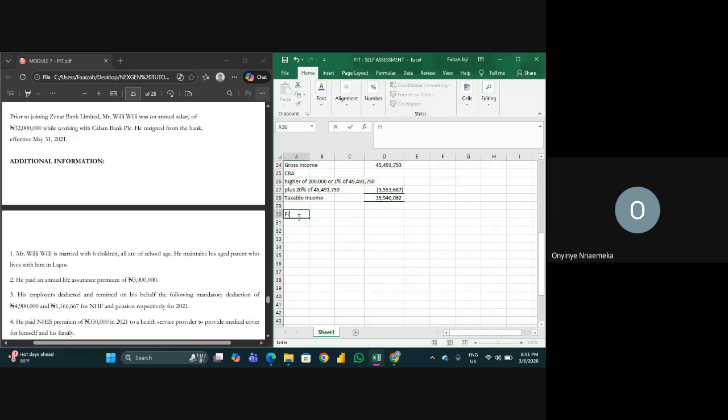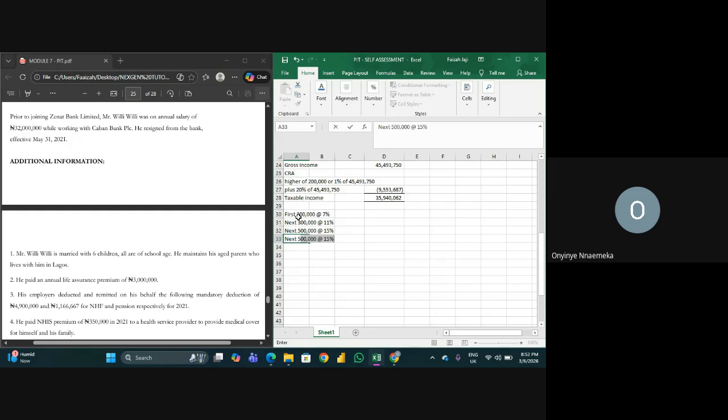So we have first 300 at how many percent? Take 7%. Next 300 at 11. Please correct me if I'm wrong. Next 500 at, next is I think, is it 15%?